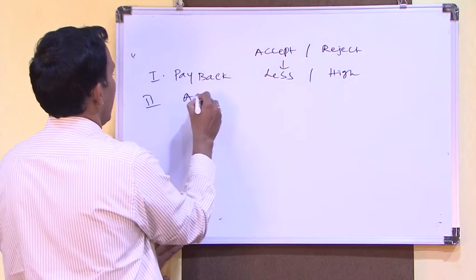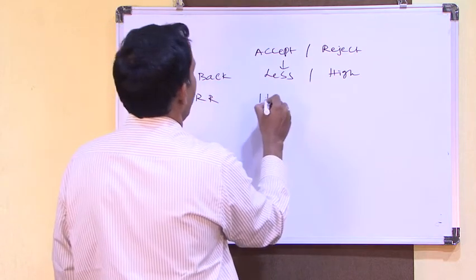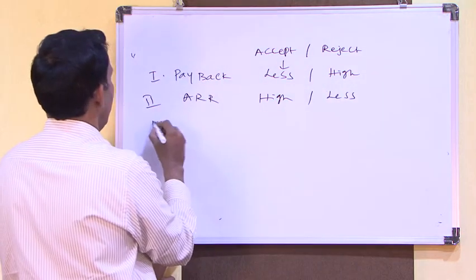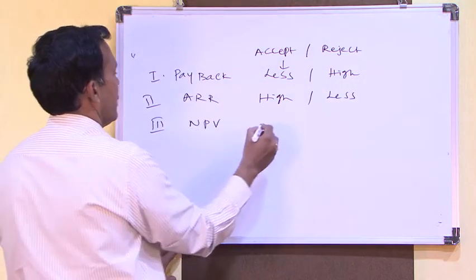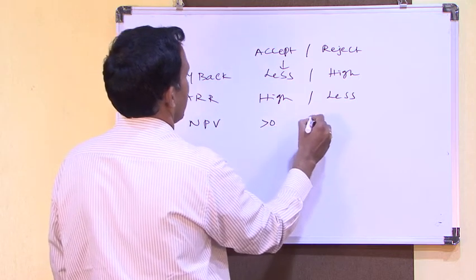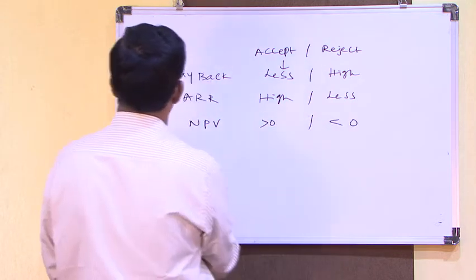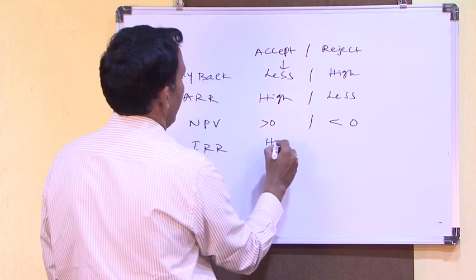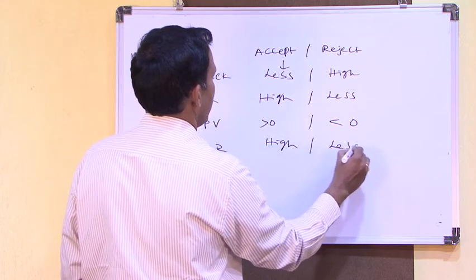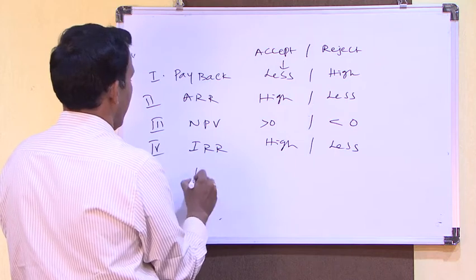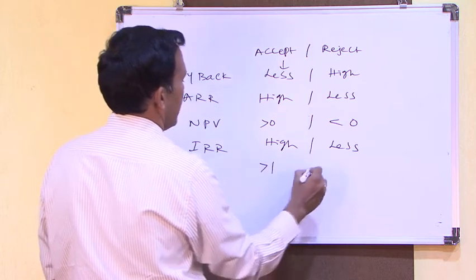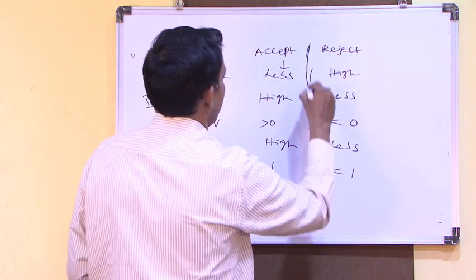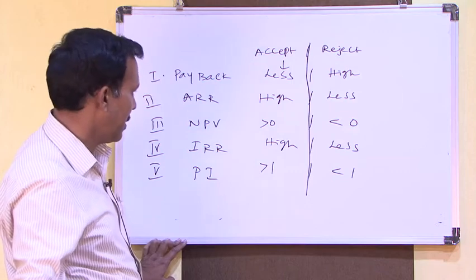Second is ARR, higher accept, less reject. Third, NPV greater than 0 accept, less than 0 reject. Fourth, IRR, higher value accept, less value reject. Fifth, profitability index greater than 1 accept, less than 1 reject. So this is the simple criteria.